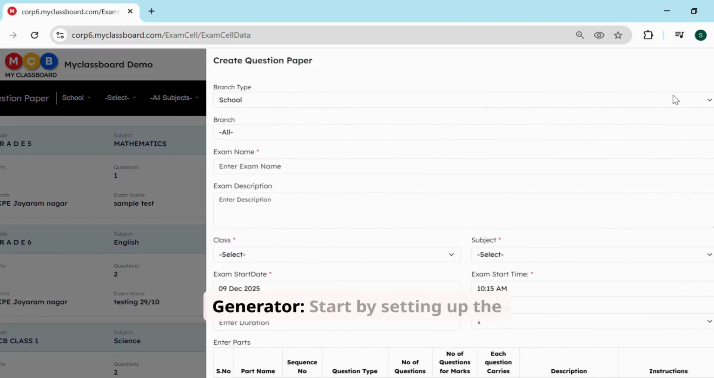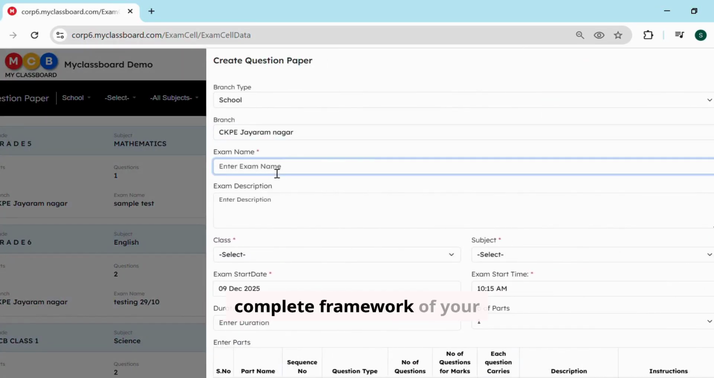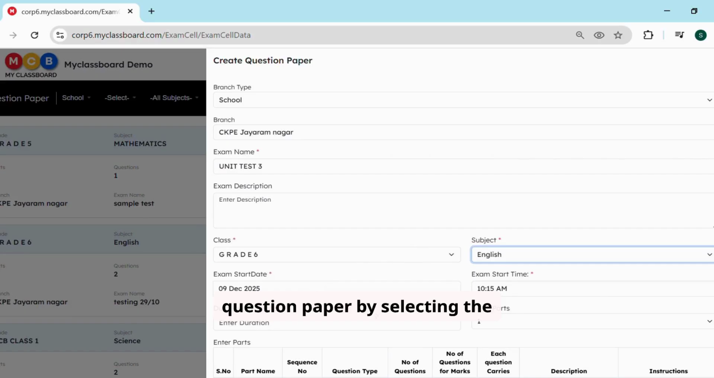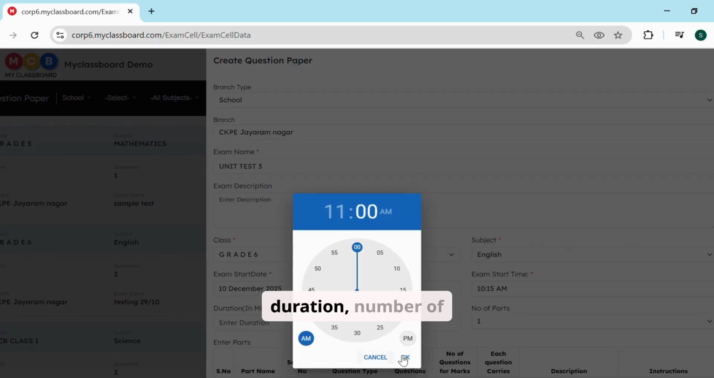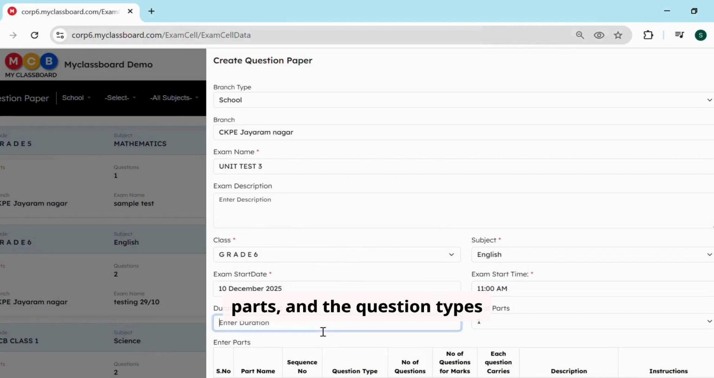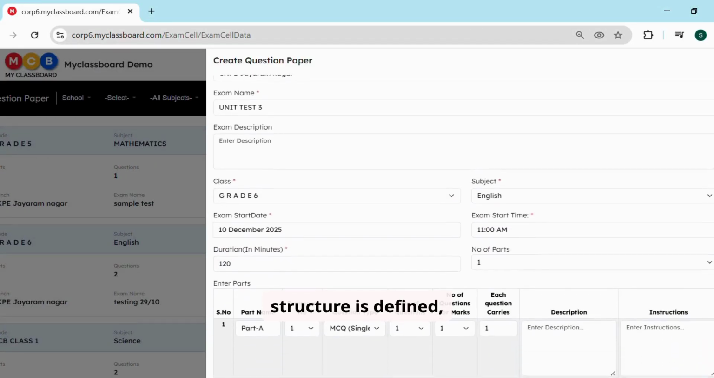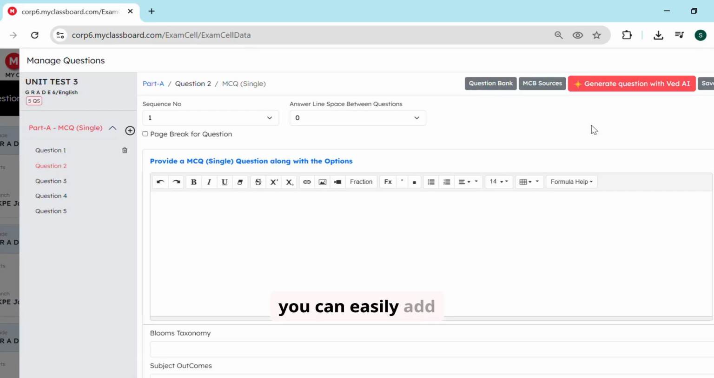Question Paper Generator. Start by setting up the complete framework of your question paper by selecting the class, subject, exam date, start time, duration, number of parts, and the question types with their respective marks. Once the structure is defined, you can easily add questions from multiple sources, MCB resources, your curated question bank, or auto-generated questions from Ved AI.